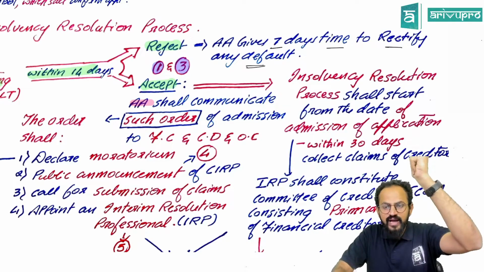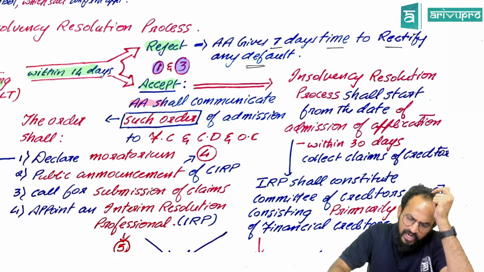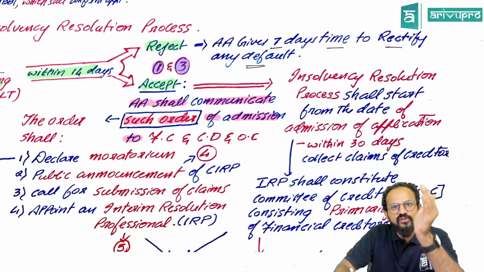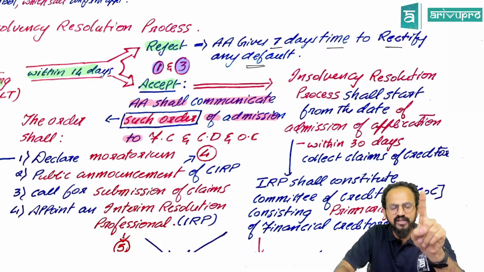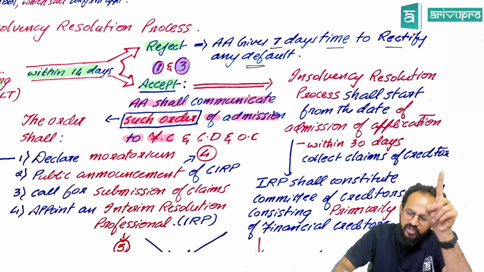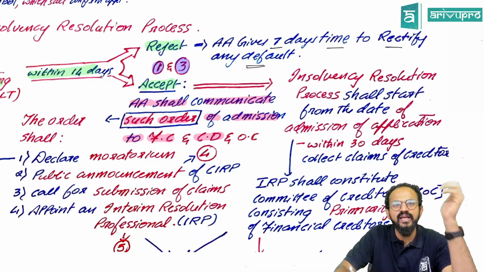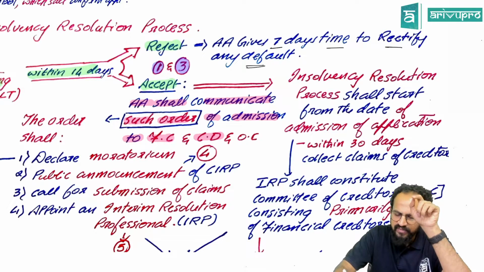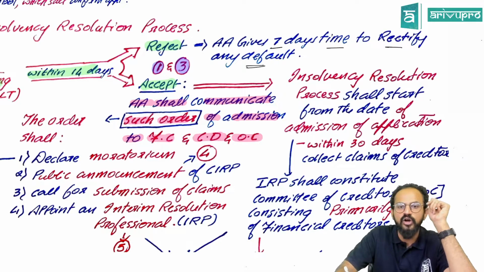The day of acceptance, people, adjudicating authority shall communicate such order of admission to whoever has filed the application. Sir, financial creditor, so he will intimate financial creditor and the corporate debtor. Against you there is an application filed. Imagine if operational creditor has filed, then we will intimate operational creditor and the corporate debtor.